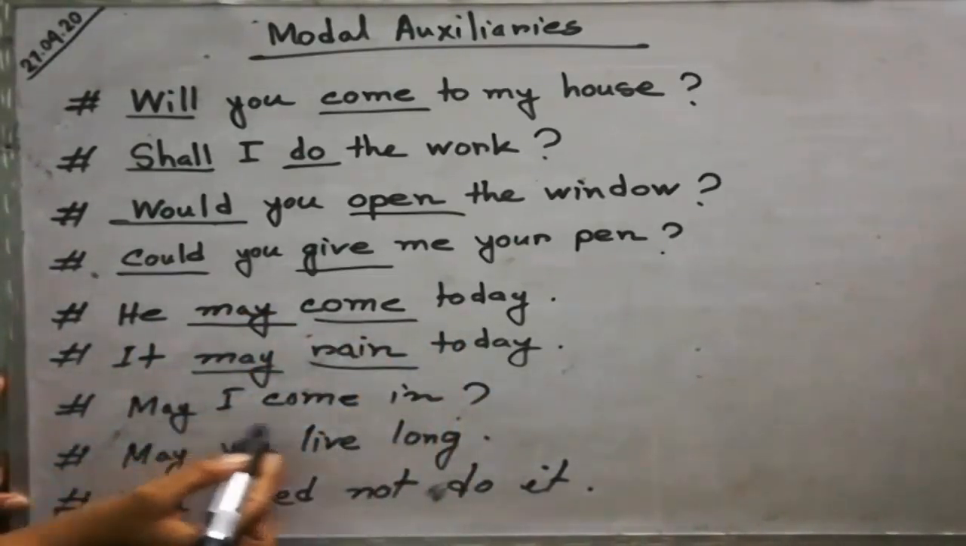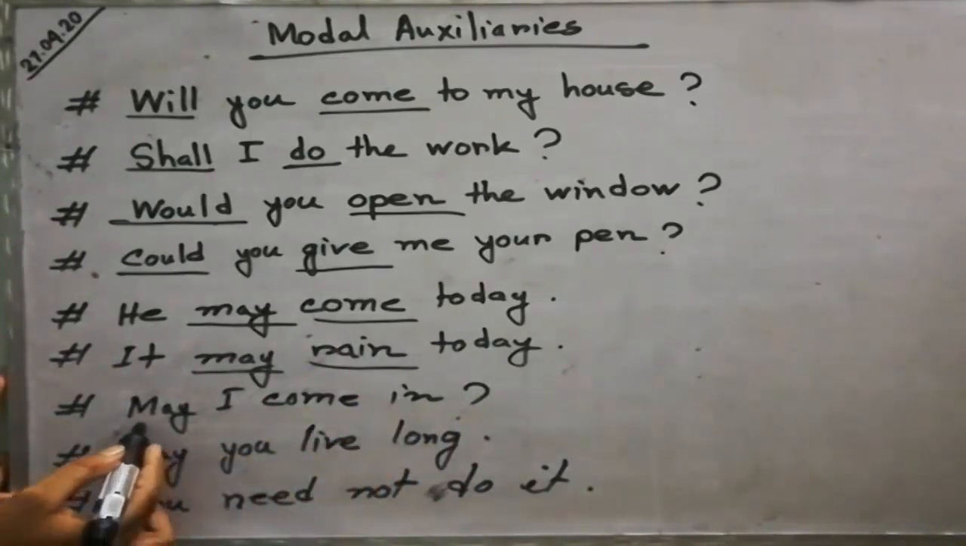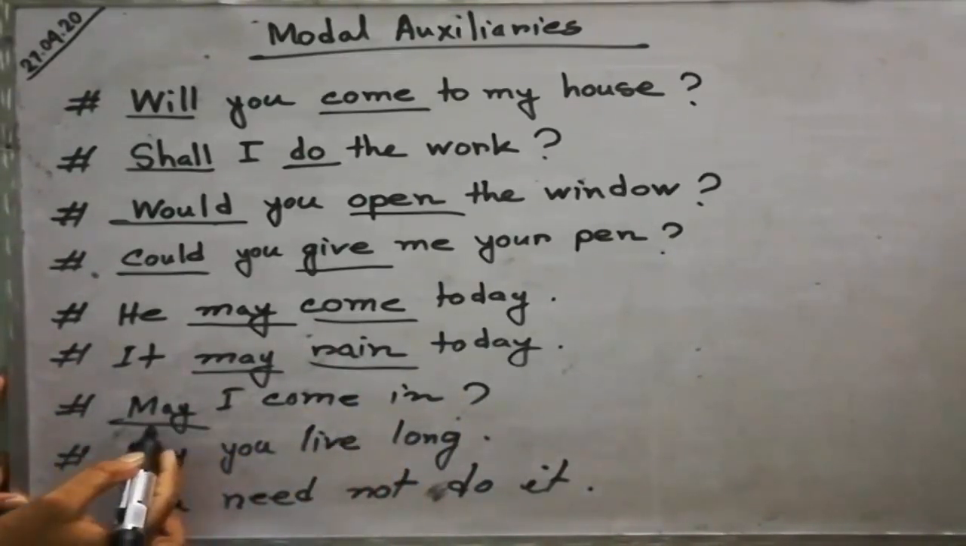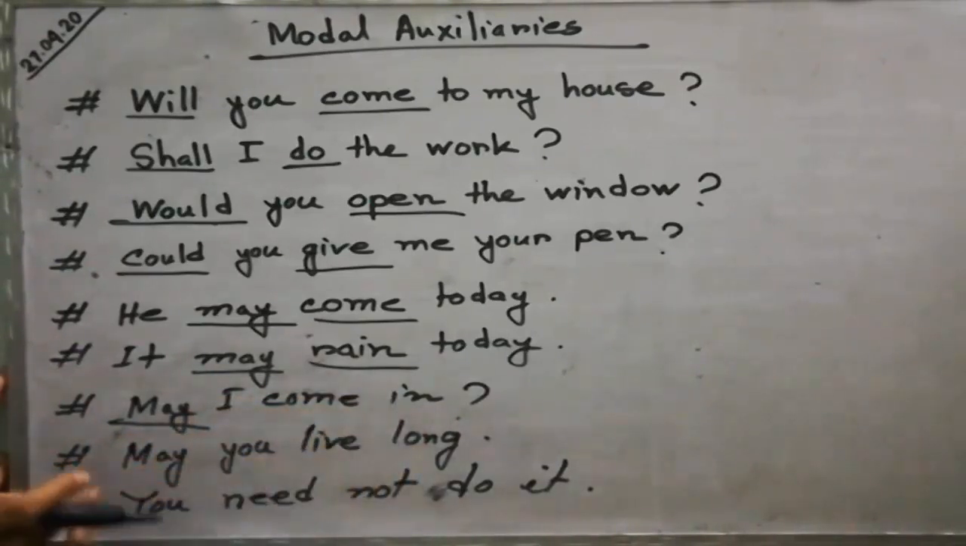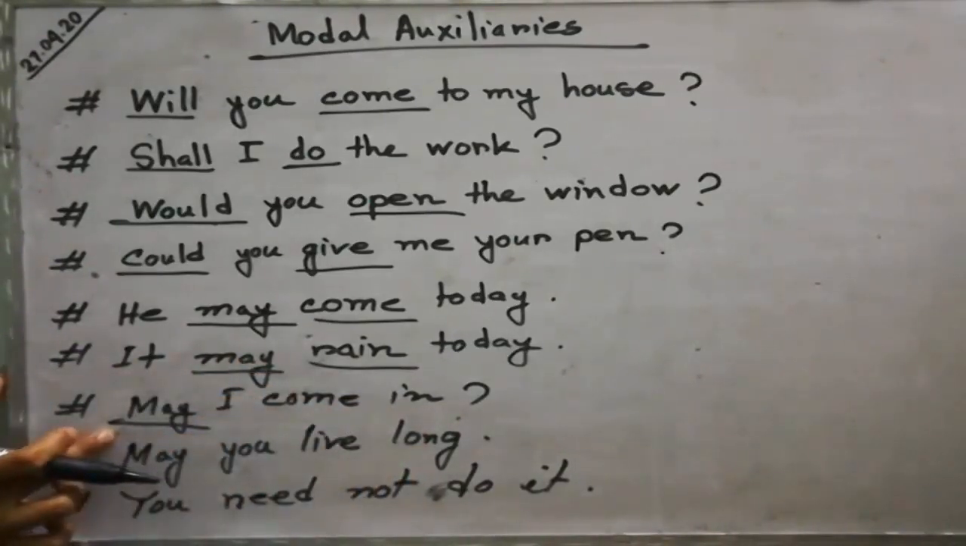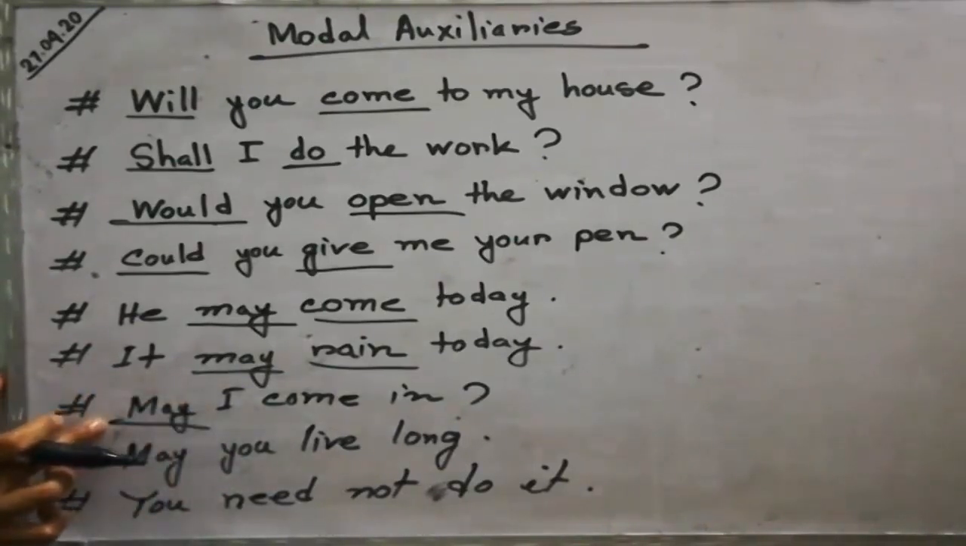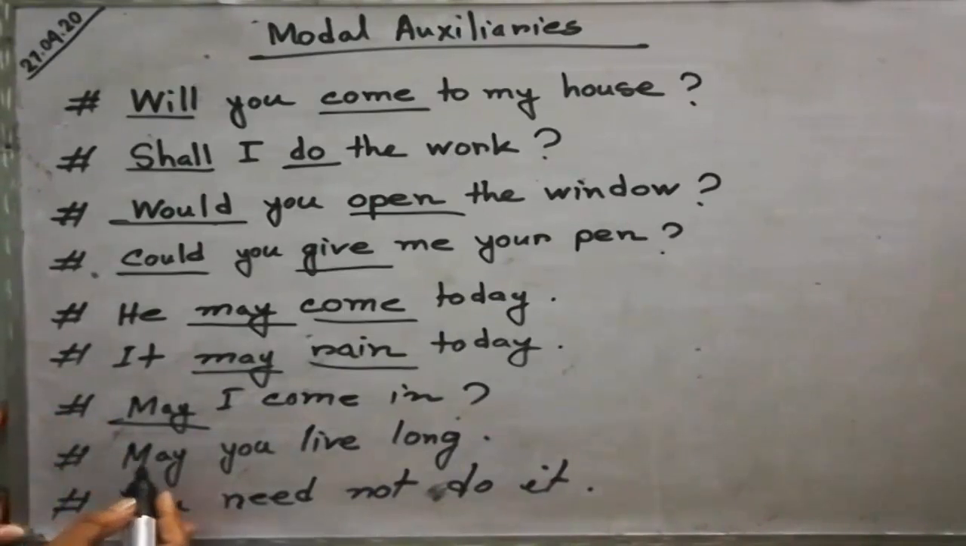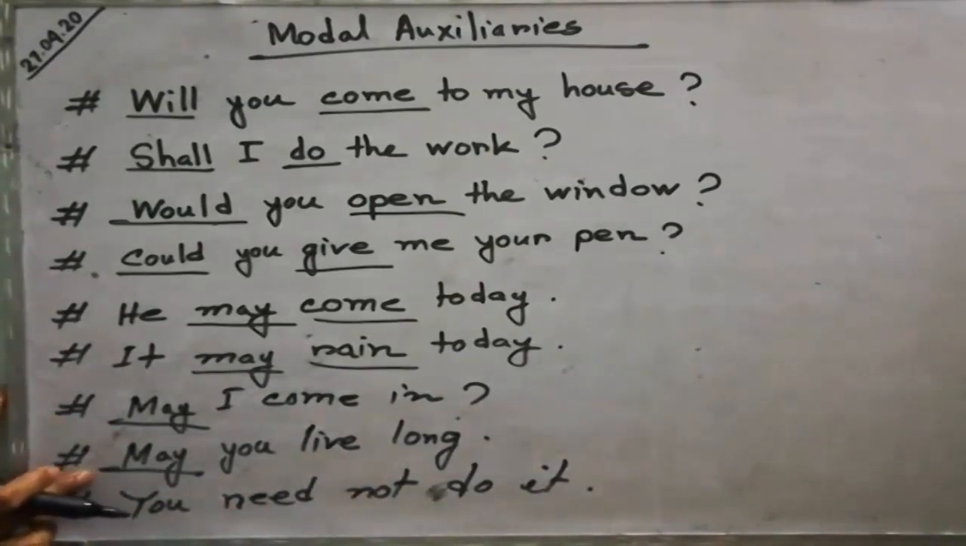Okay, may I come in? Here I use this may to take permission. That is, may I come in? I want permission, so I use the modal auxiliary verb may. Then, may you live long. I use may, a modal auxiliary, here to make a prayer.